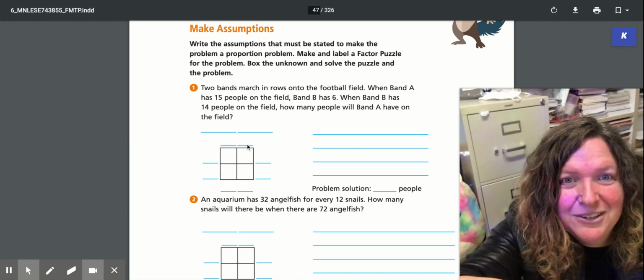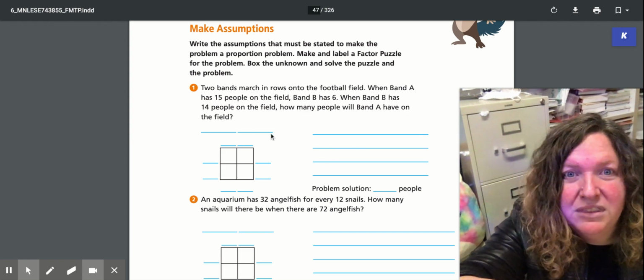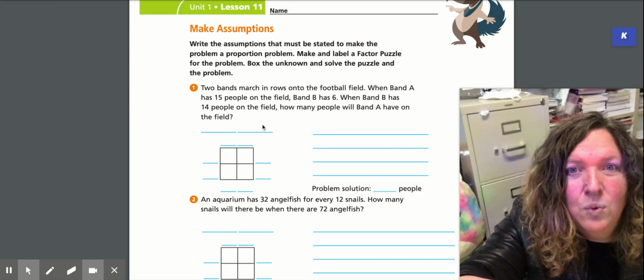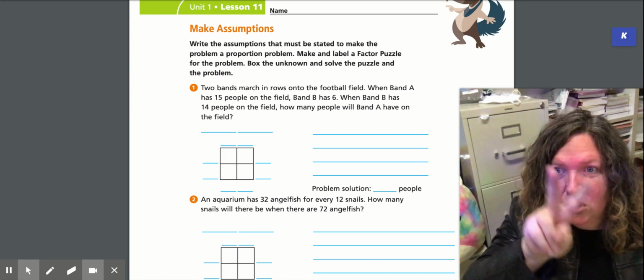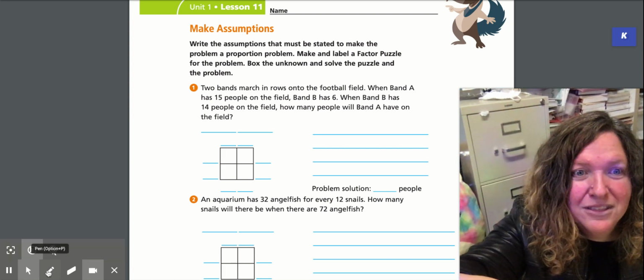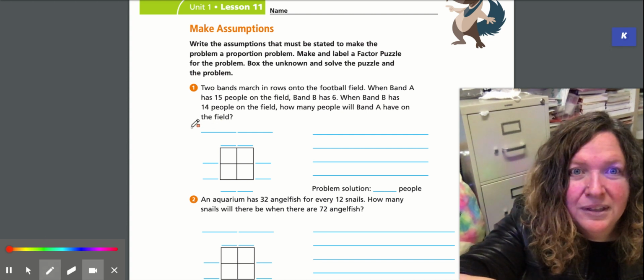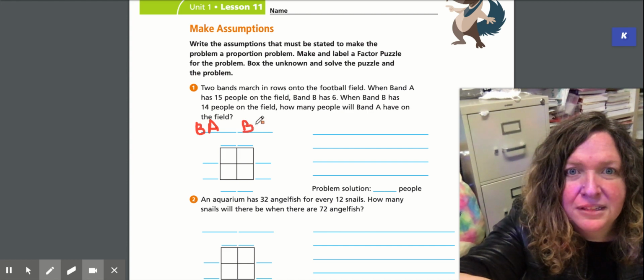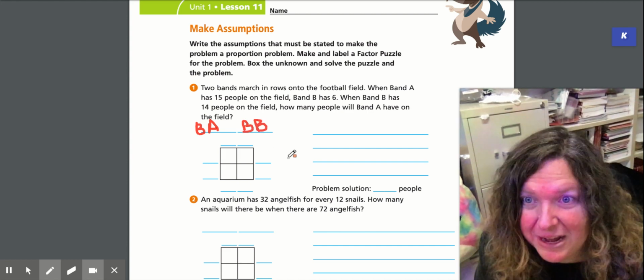And here in the factor puzzle, you're going to start with these two big headings. That's how you're going to know where to put your stuff. What are the two things that are going on? Well, it's band A and band B, and they're marching. So here's band A, and here's band B. Now, you can actually write out band A and band B there if that helps you.